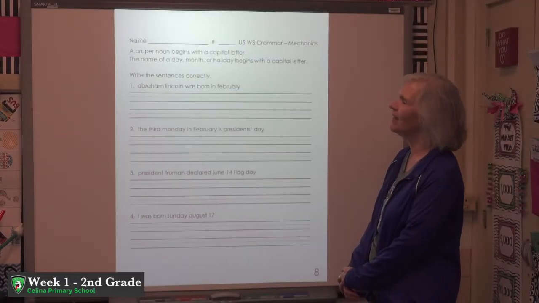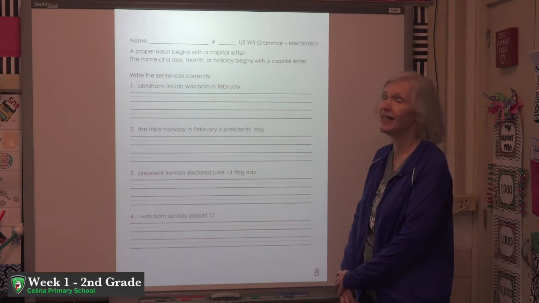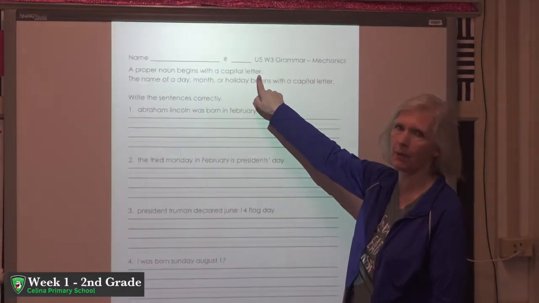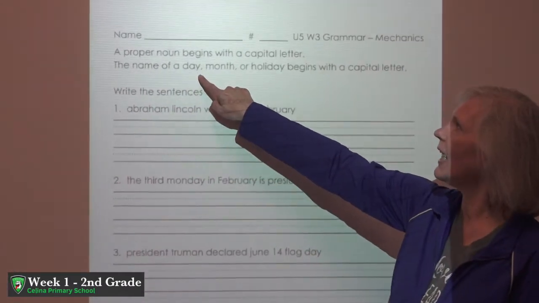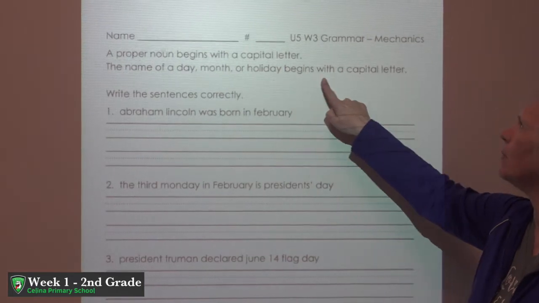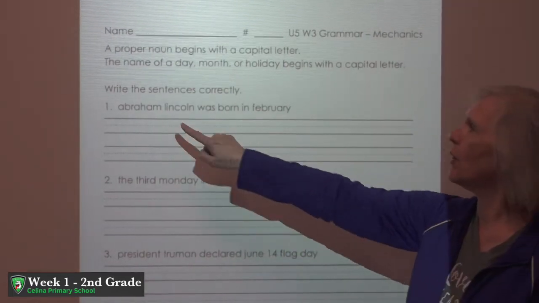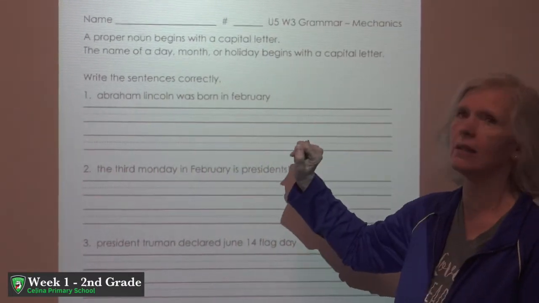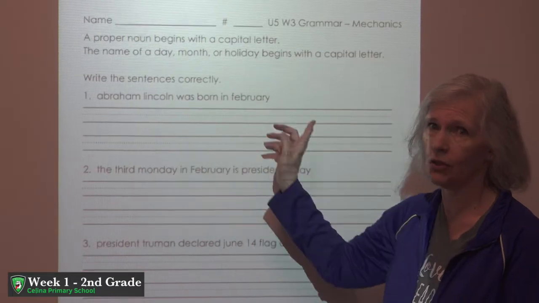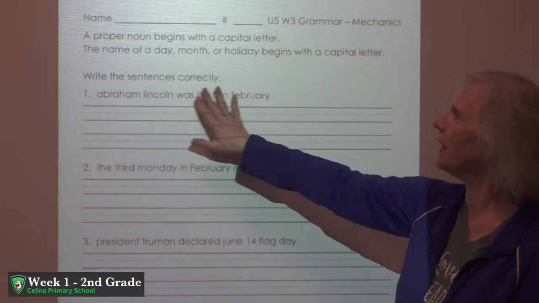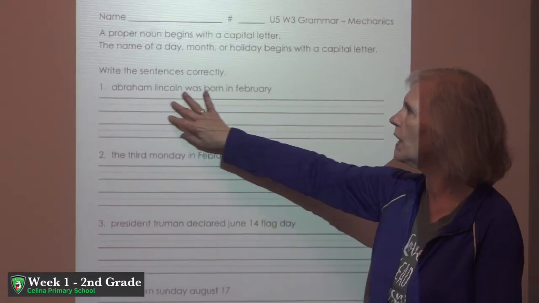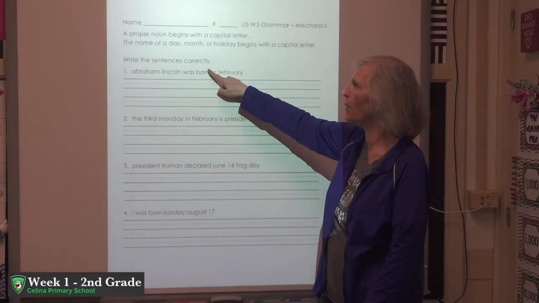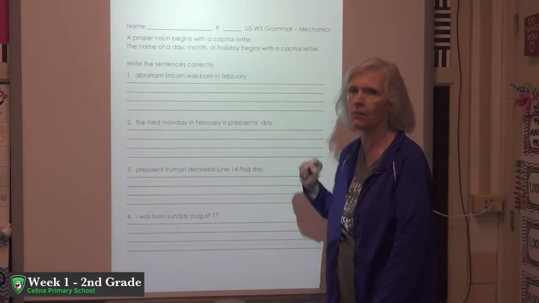All right, boys and girls, we have another page practicing finding those mistakes in the sentences. On this page, we need to remember that a proper noun begins with a capital letter. The name of a day, month, or holiday begins with a capital letter. And you are going to look at each sentence, be that detective again, trying to find the mistakes that are in the sentence, also checking that the sentence starts as it should and ends as it should. Once you find all the mistakes in your sentence, then you will rewrite the sentences correctly on the lines below them. After you write the sentence, please go back and check to make sure that you corrected all the mistakes that you found.